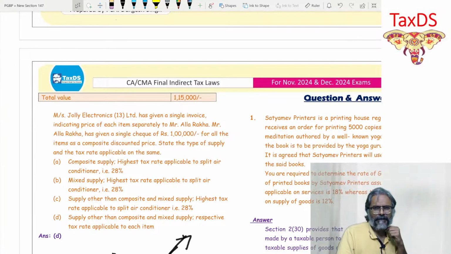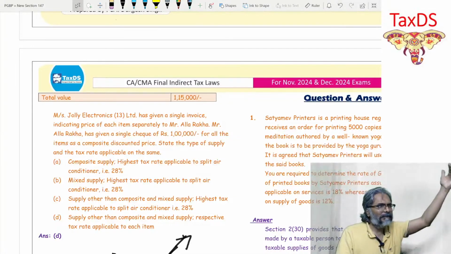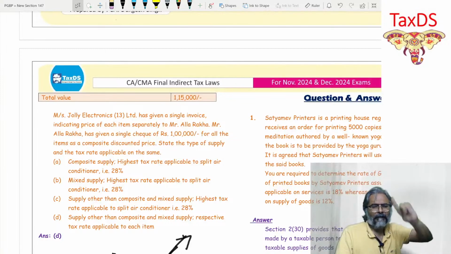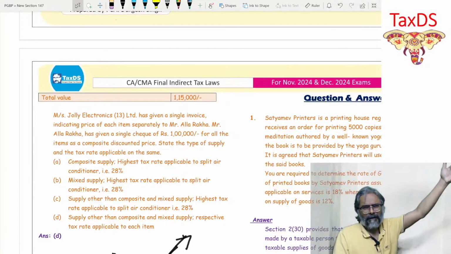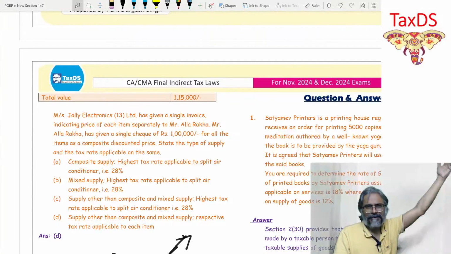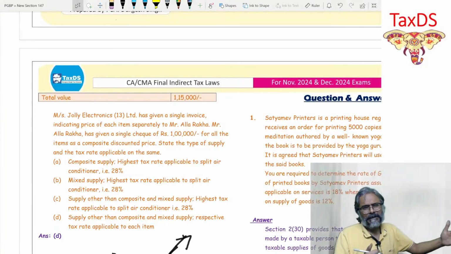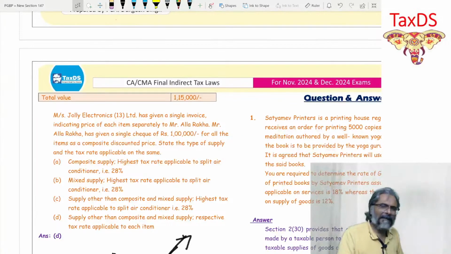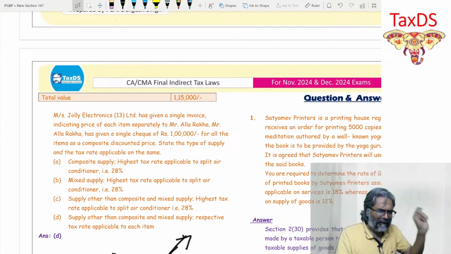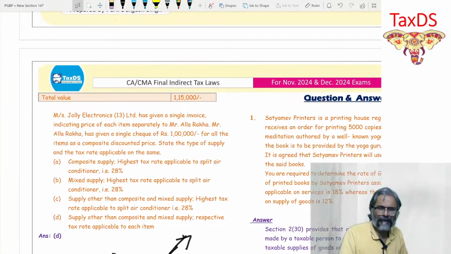Now obviously, students, you have gone to the shop, and in the shop you have selected 5 items. When you select 5 items, only one invoice is made. Think of Big Bazaar or Vijay Sales, these departmental stores, where you purchase some 7 to 8 items. What happens in this regard? For 7 to 8 items, does he make a different invoice? DMart is another example. Does he make a separate invoice for every particular good that you have purchased?